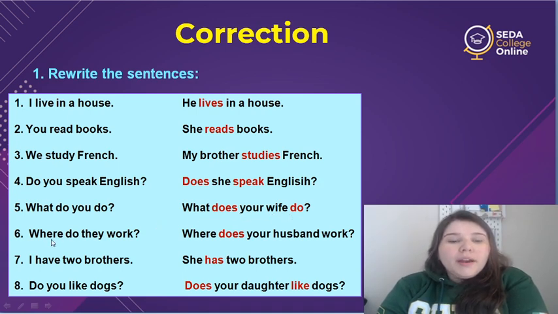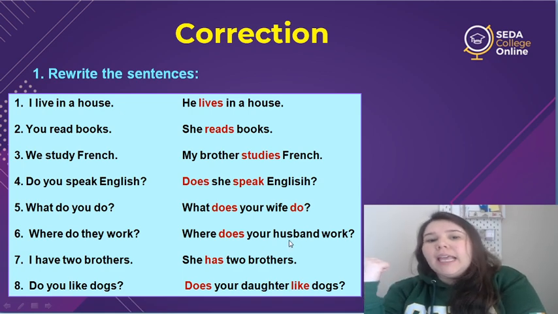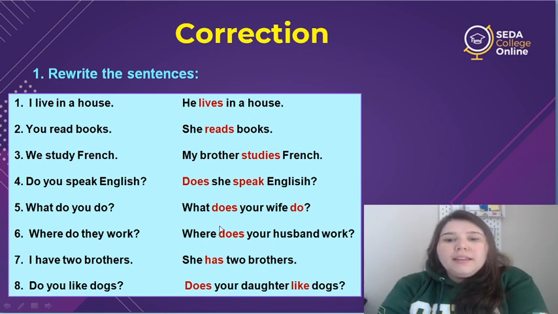6, where do they work? So your husband is the same as he. So where does your husband work? Work, no s, okay? 7, I have two brothers. So she has two brothers.